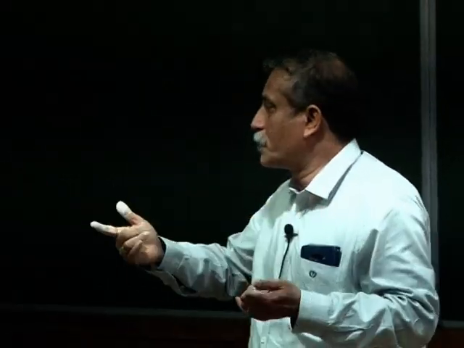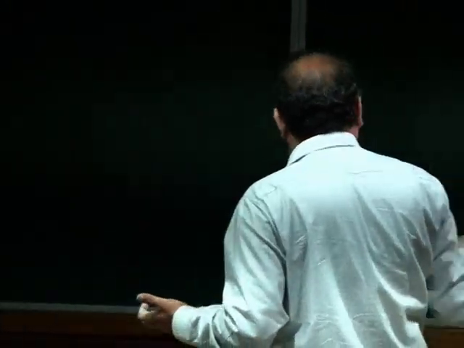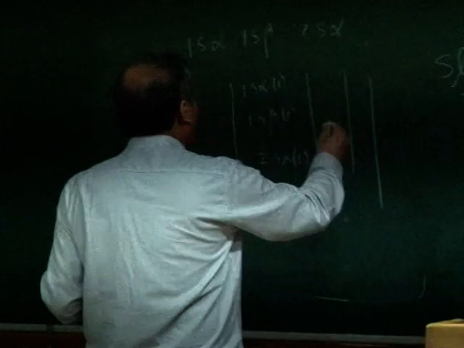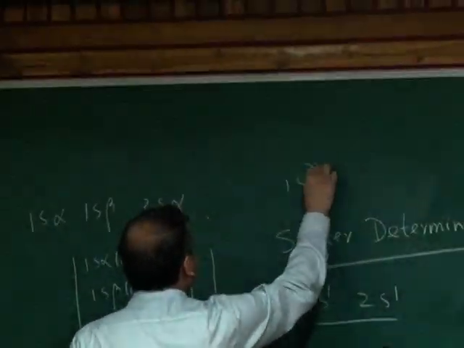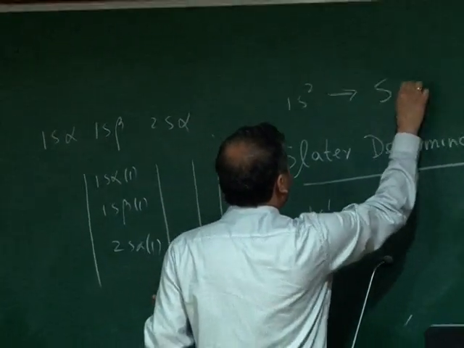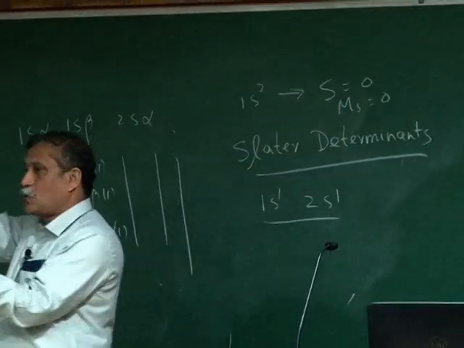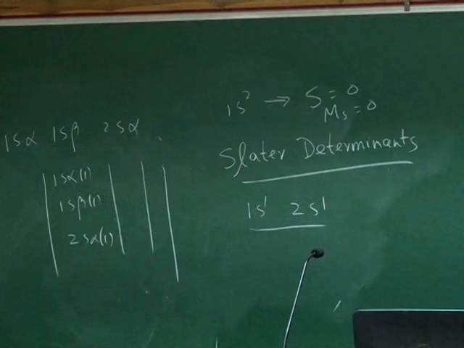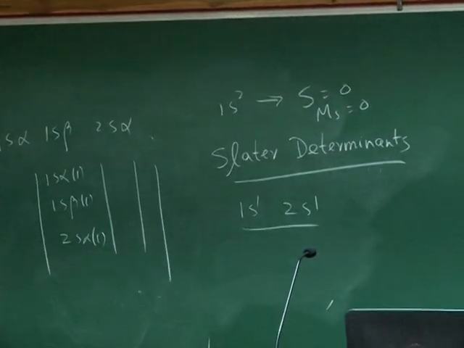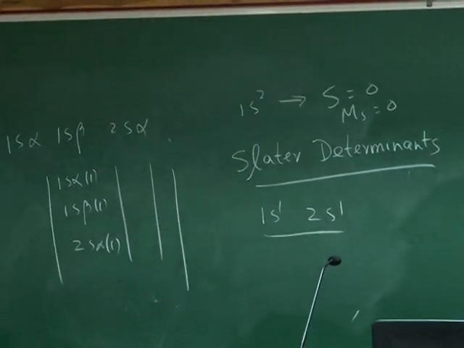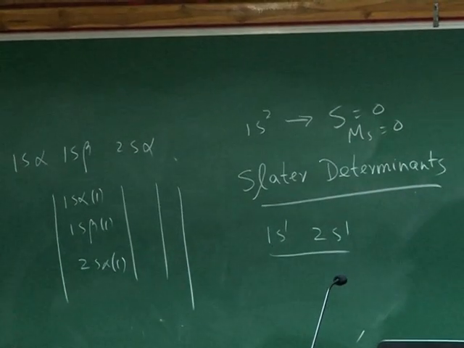Alright, so I'm going to come back to this problem. What are singlets, what are triplets, through this Slater determinant picture. If I have 1s square, I didn't want to mention, but 1s square is necessarily a singlet, S equal to 0, ms equal to 0. That is very easy to see because you have just 2 electrons, one in alpha, one in beta. Alright? But the moment I do excited state, it can be either alpha alpha, alpha beta, beta alpha, beta beta, all.